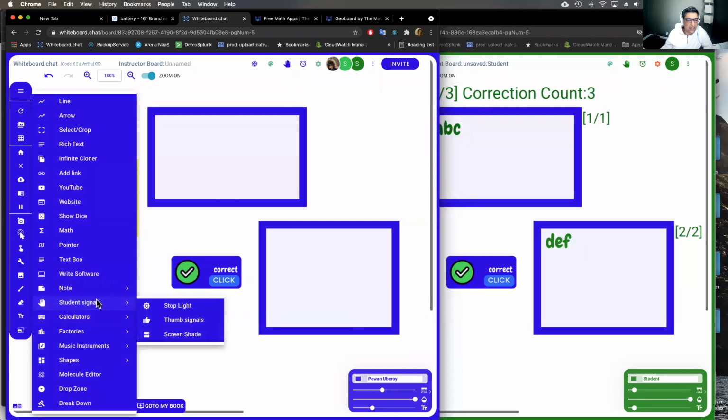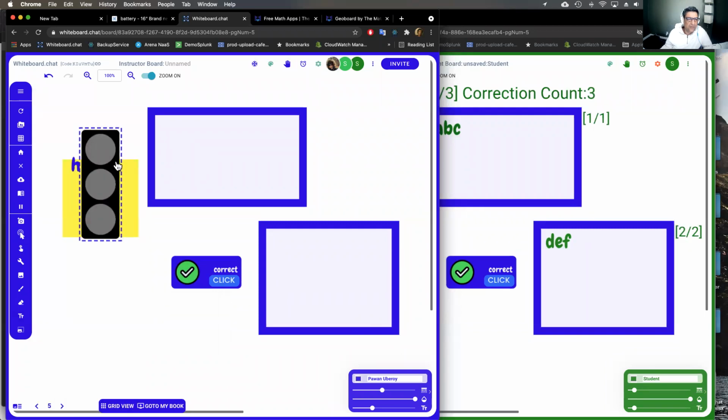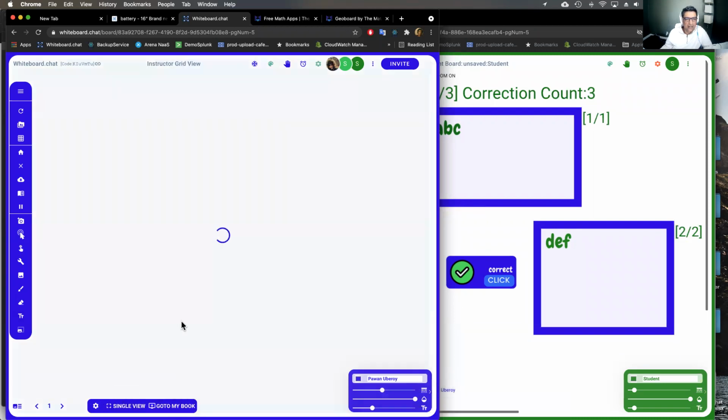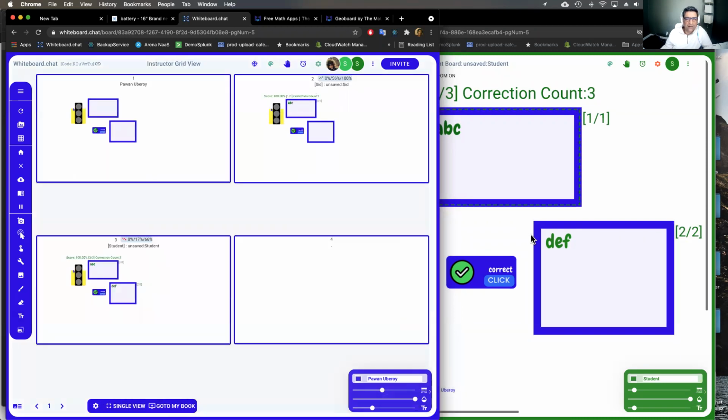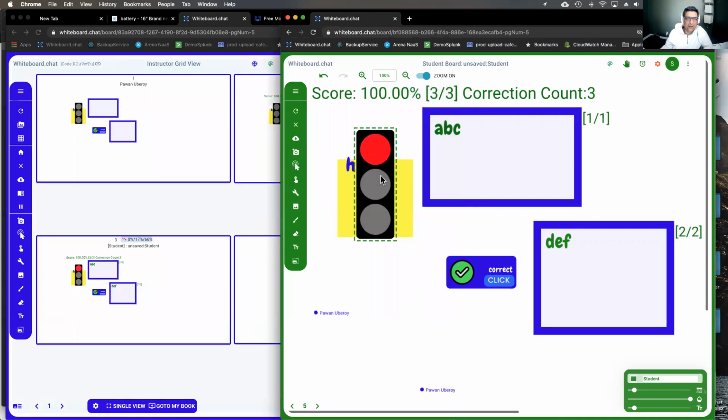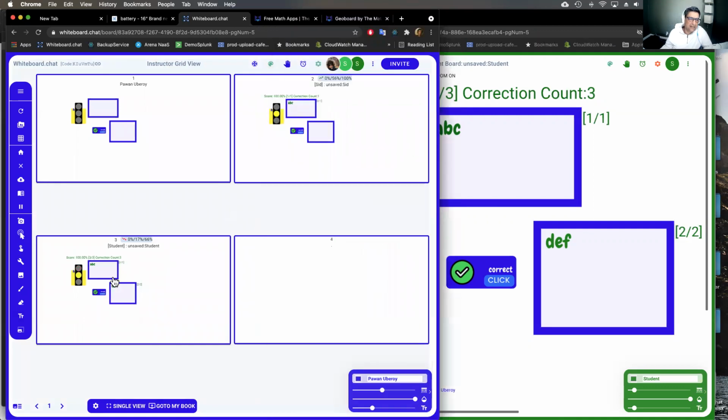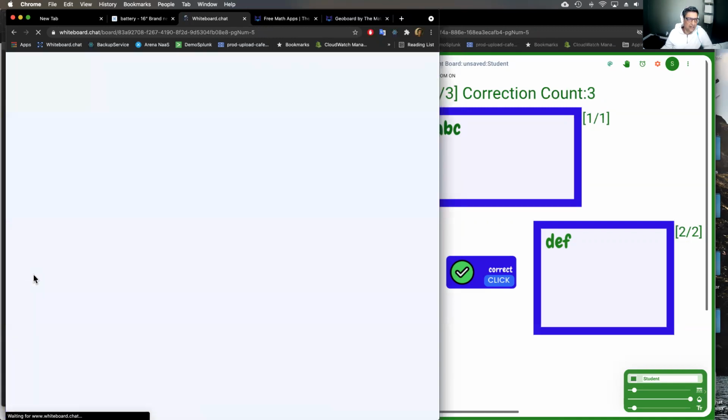There are student signals built in. So this is interesting. One of our pioneer teachers from Malaysia gave us this idea, right? Where you can get a quick pulse of the class. So you can put a stoplight, for example, on the lesson and then see, hey, how well are the students understanding the thing? And they can light up different colors based on how well they understand. And you can get a quick pulse of the class to see how well they understand the lesson.